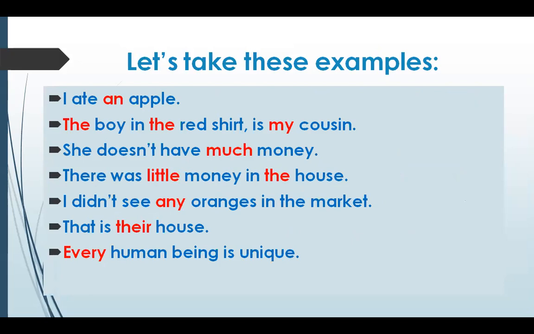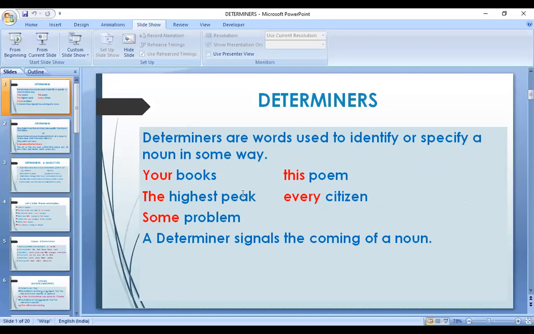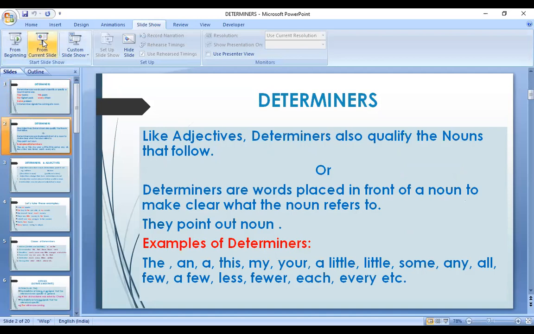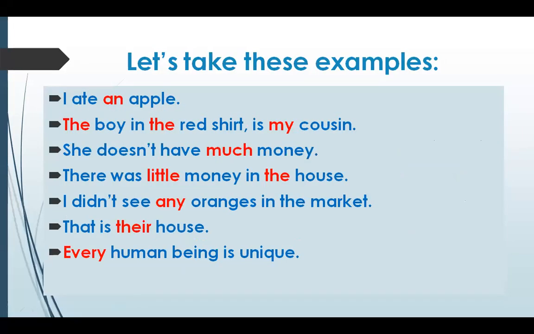Let's take these examples. I ate an apple. The boy in the red shirt is my cousin. She doesn't have much money. I didn't see any oranges in the market. That is their house. Every human being is unique. Now see, all the words which are in red are placed before a noun. They are pointing out a noun, they are describing a noun, and they are limiting the meaning of a noun. They are specifying a noun, and these are all determiners.